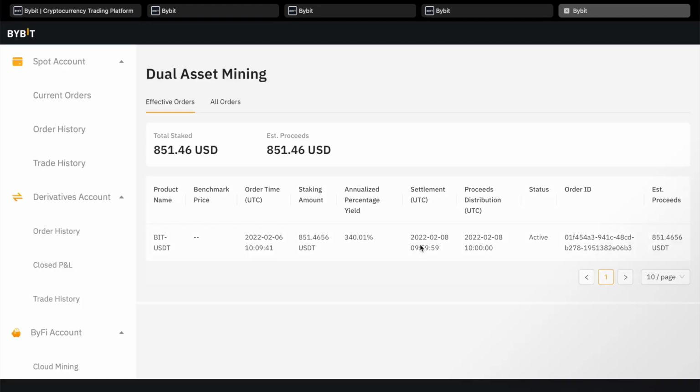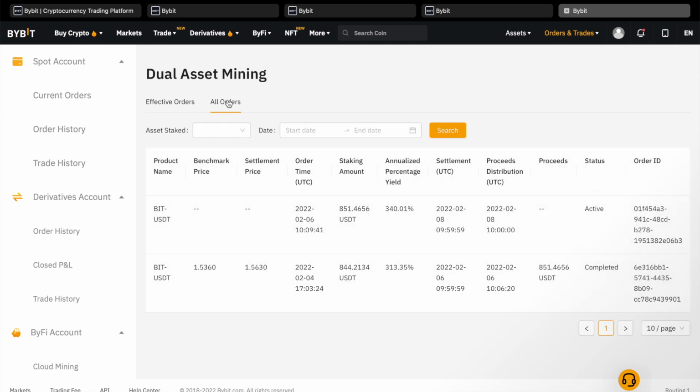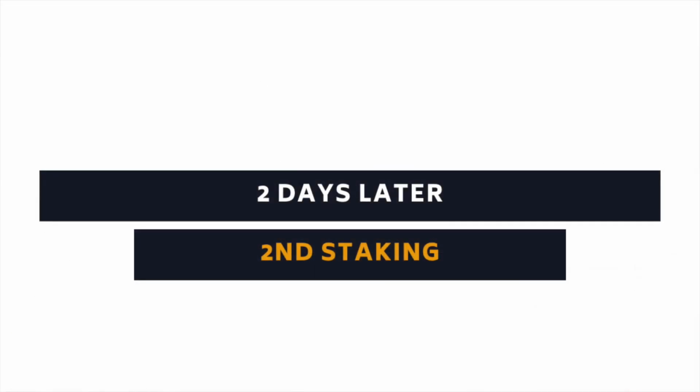So now, the order is placed and I can see it in the effective, that is active, orders. And if I switch to All Orders tab, you'll see that I am starting to have a history of my transactions, with the first one completed and the second one still active. Let's fast forward by these 2 days, and see how my second attempt to stake BitUSDT turned out.